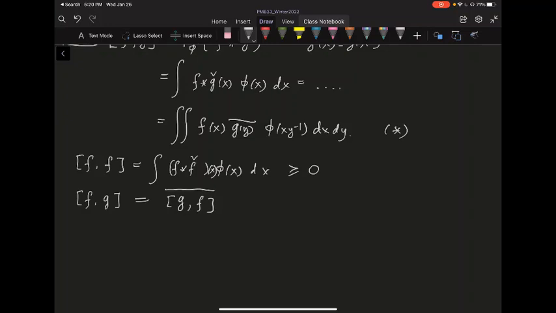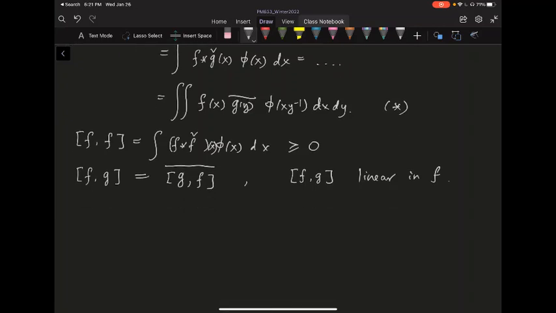So they are actually the same, okay? So you have something that looks like a Hermitian form. And this one is also clearly linear in your first term. So this ⟨f, g⟩ is going to be linear in f, okay? Of course, you replace, again, by the star condition, it's linear in f. Because it's Hermitian, it's going to be conjugate linear in the second space. And you have ⟨f, f⟩ greater than or equal to 0, so that just means it's a sesquilinear form, okay?